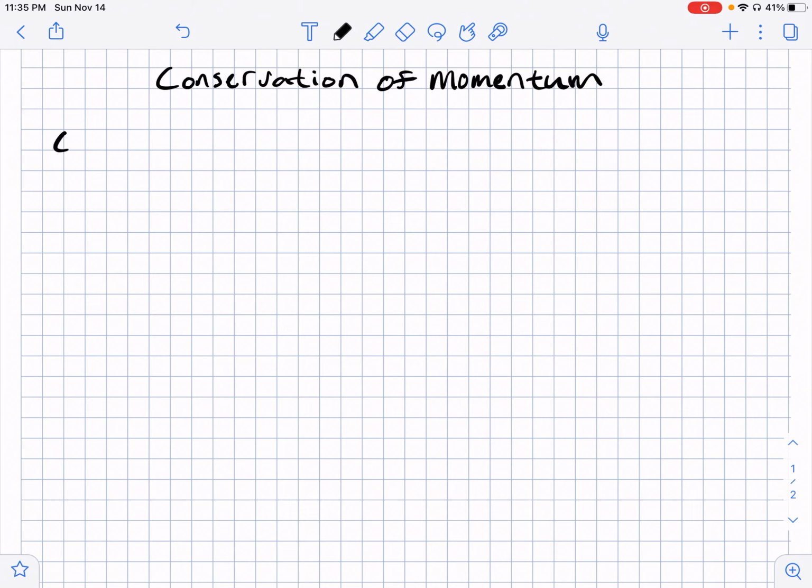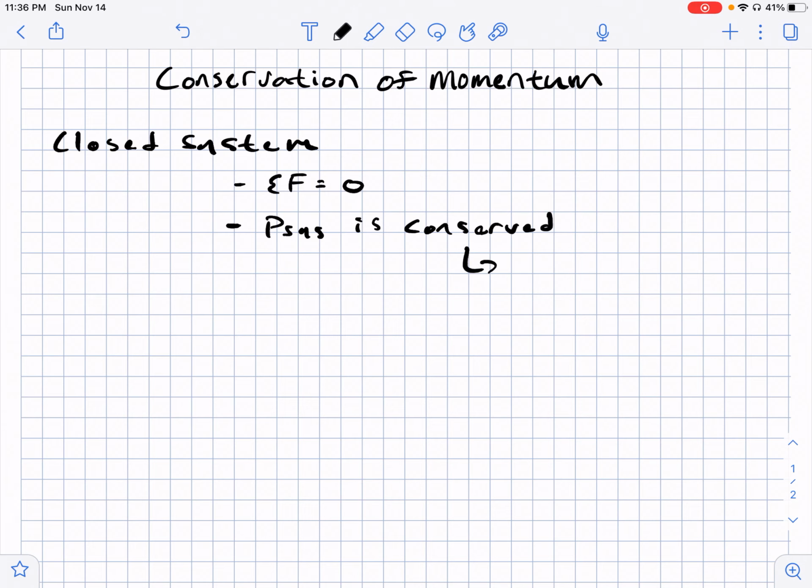And what we should have found is whenever we have a closed system, and remember a closed system just means that the net force on the system is equal to zero, that the momentum of that system is conserved. And that word there, conserved, really just means that it stays the same.